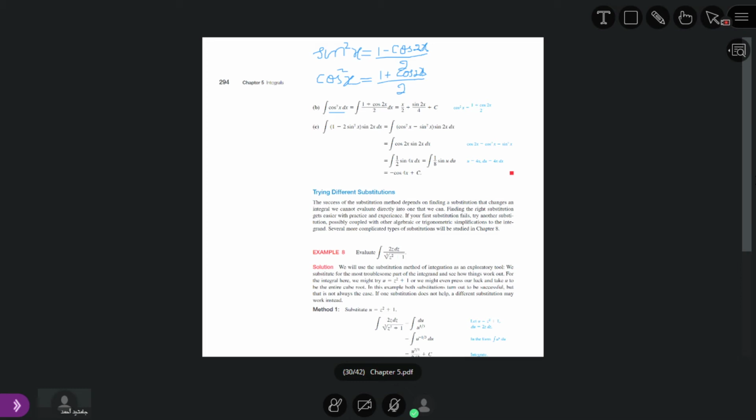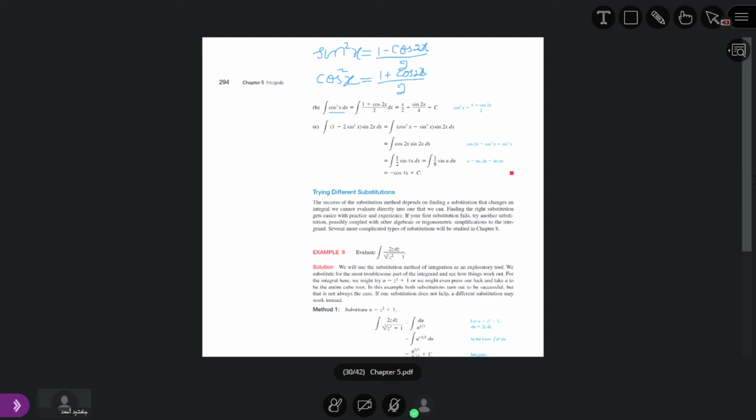So if we have sine square 2x, this will become 1 minus cosine 4x divided by 2. And also for the cosine, if we have cosine square 2x, this will become 1 plus cosine 4x divided by 2.